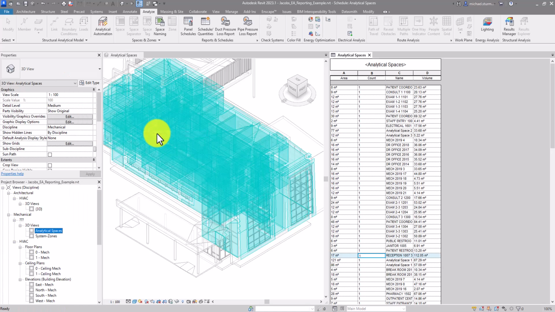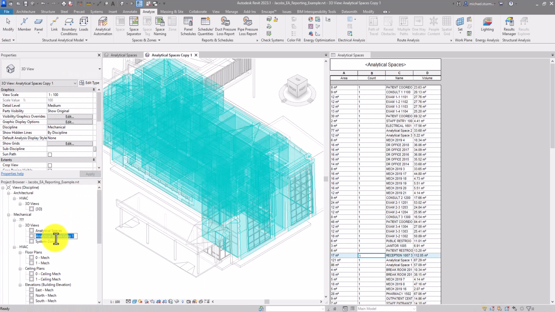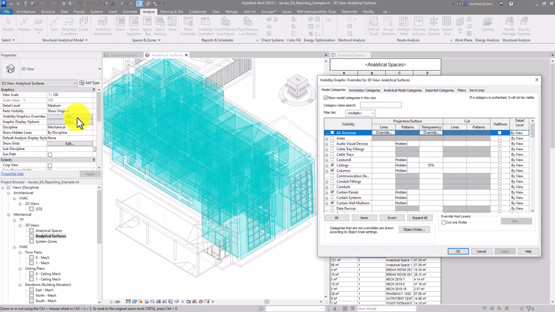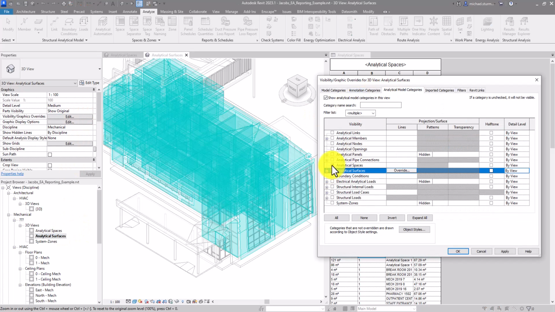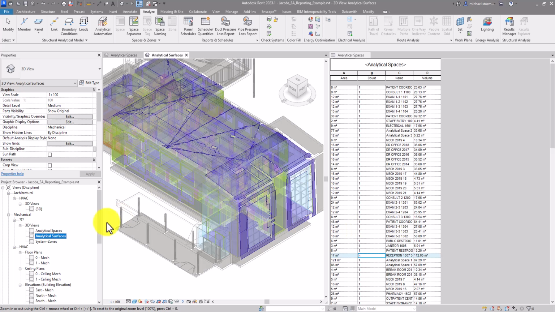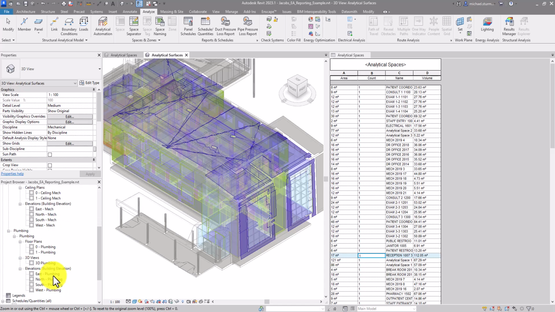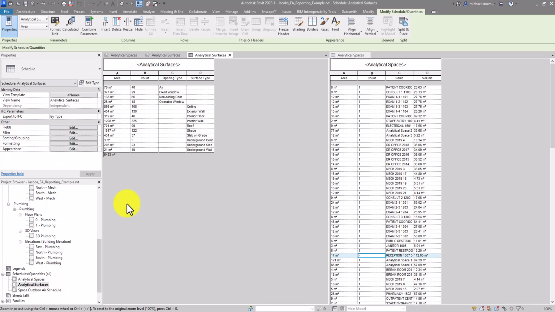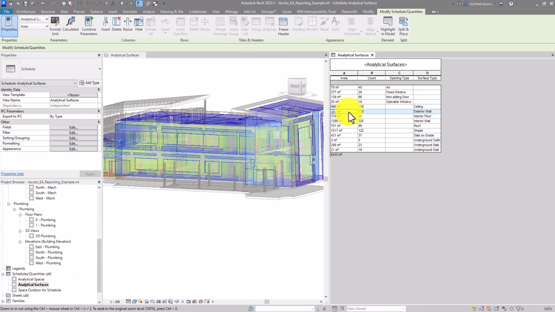I'd also suggest to duplicate the view, rename it to Analytical Surfaces, and turn on Analytical Surfaces, so you can double check that the surfaces that Revit will use to compute the loads are correct or are somewhat as expected.